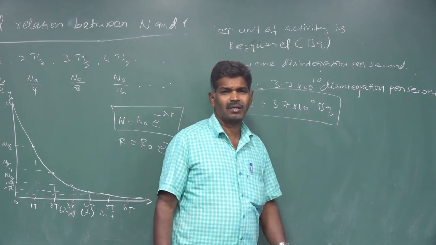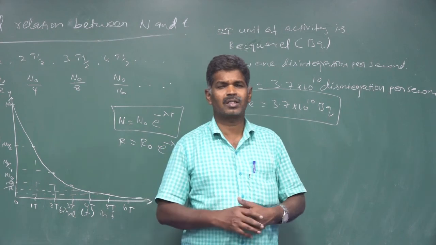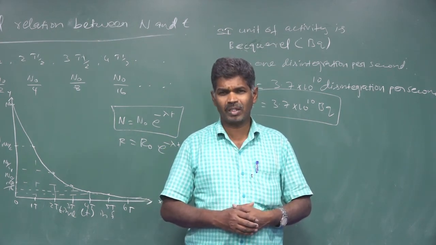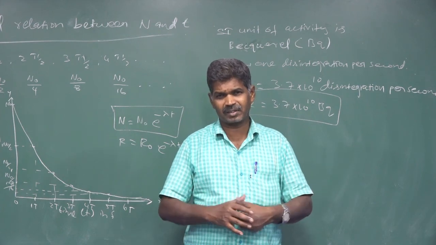Today we have discussed the law of radioactive decay, or radioactive law of disintegration.